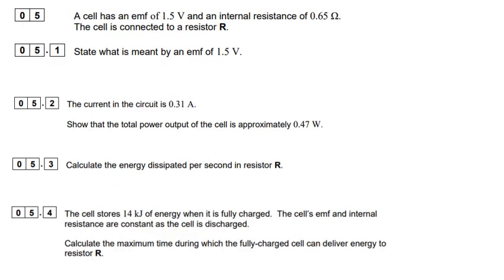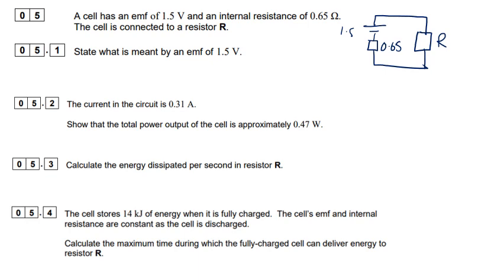Right, onto some circuitry now. So a cell has an EMF of 1.5 volts and an internal resistance of 0.65 ohms and is connected to a resistor R. Let's just draw a little picture in case that helps. So we've got a cell, 1.5, with an internal resistance, 0.65, and then it has a load resistance here of R that we don't know. So first question, state what is meant by an EMF of 1.5.